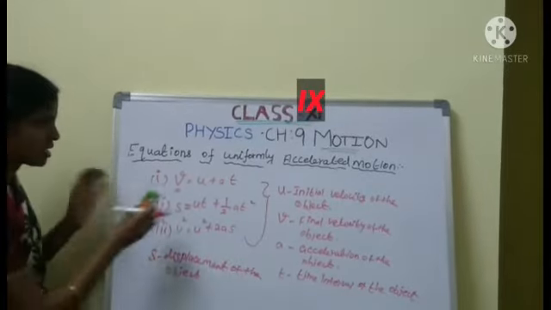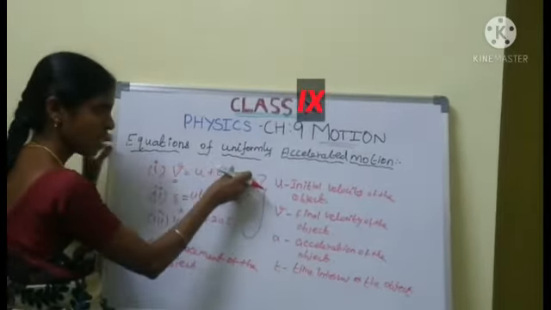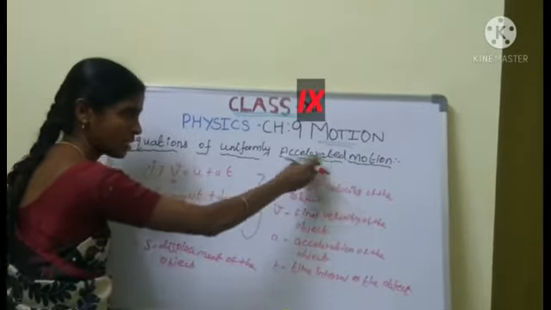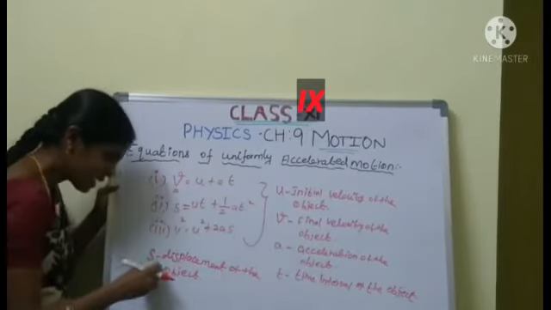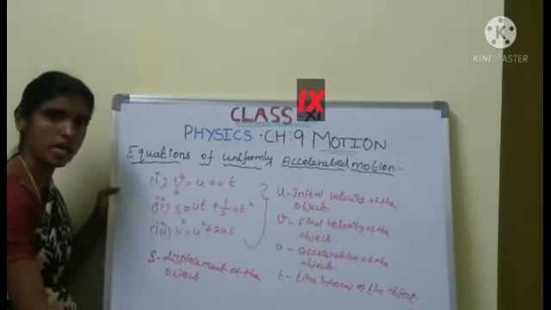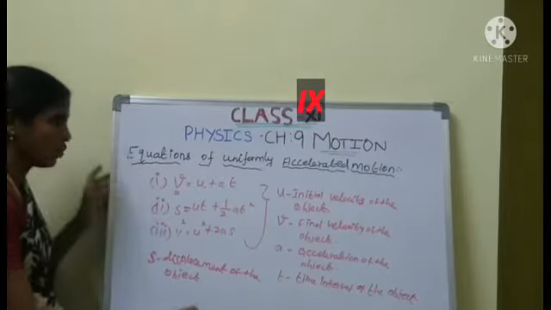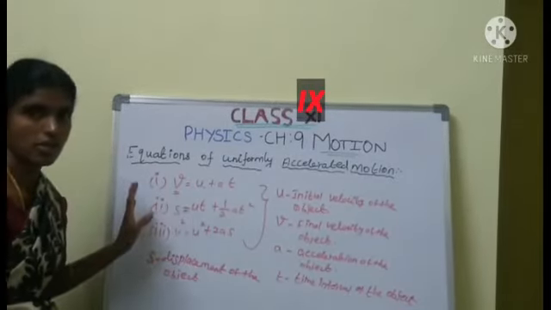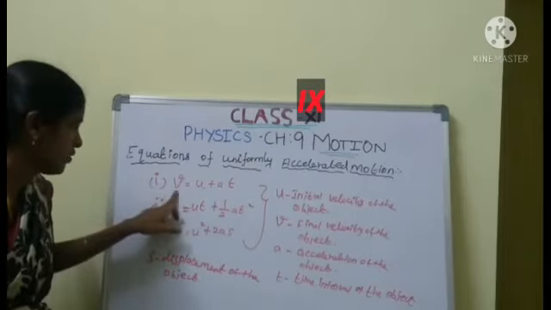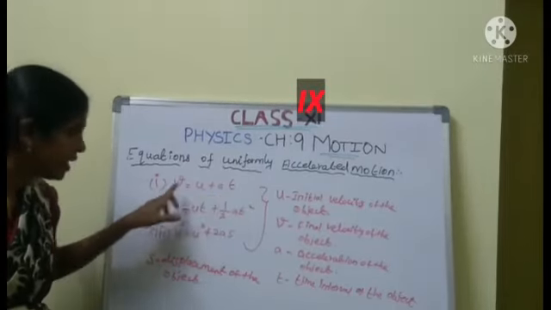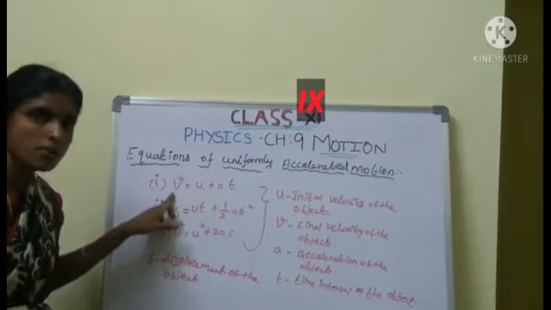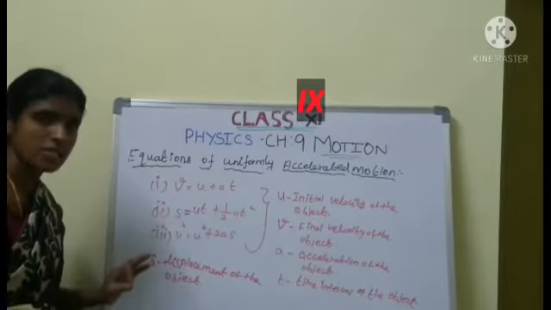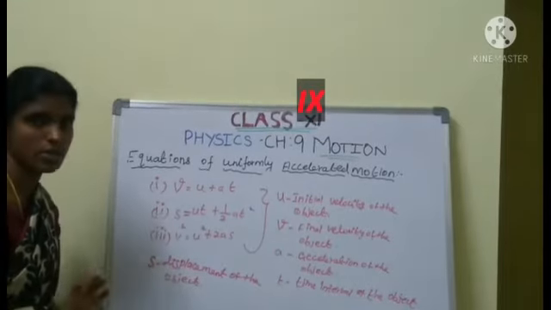Here is the car. Here is Trinity School, and here to Namakkal bus stand. How much distance is covered by the bus? Are you clear? That is the displacement of the object. That is the S in the first equation. What is the first equation? V equal to U plus AT. V means final velocity of the object. U is the initial velocity of the object. A is the acceleration. T is the time interval.